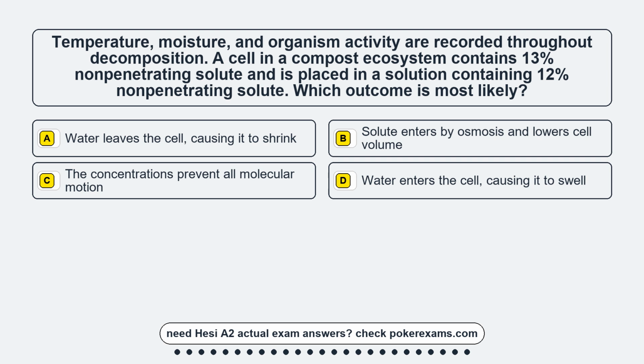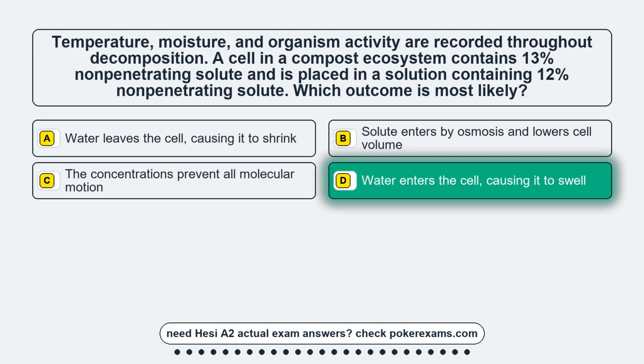Option A. Water leaves the cell, causing it to shrink. Option B. Solute enters by osmosis and lowers cell volume. Option C. The concentrations prevent all molecular motion. Option D. Water enters the cell, causing it to swell. The correct answer is option D. Water enters the cell, causing it to swell.